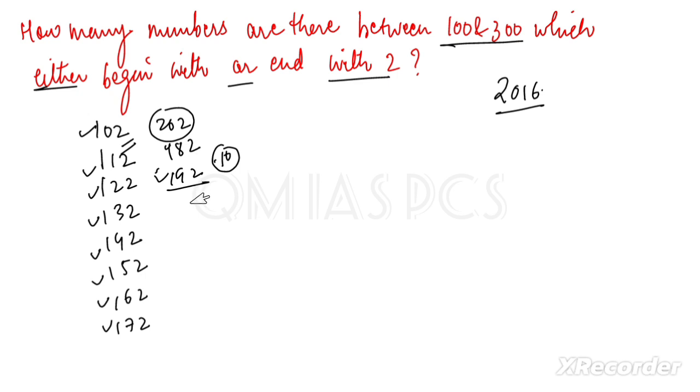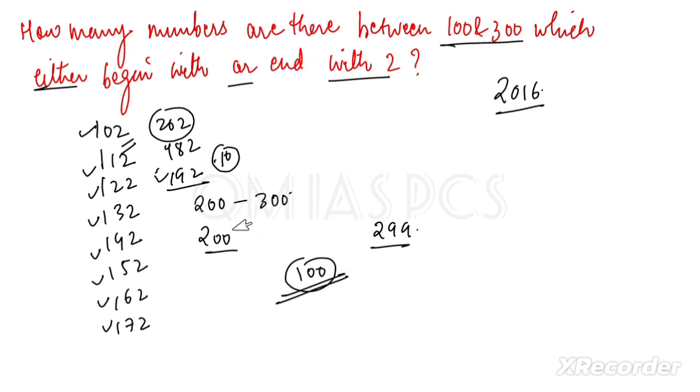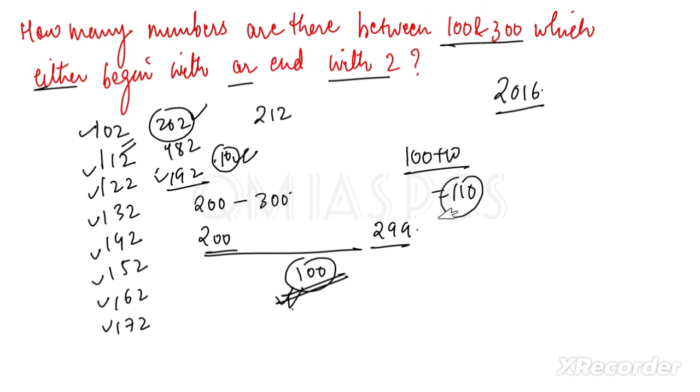Now if you see 200 to 299, there are 100 numbers. All of these numbers start with 2, and some also end with 2, like 212. So we are getting 100 numbers which start with 2. So how many numbers are there in total? 100 plus those 10, that is, the total number will be 110. This is our answer.